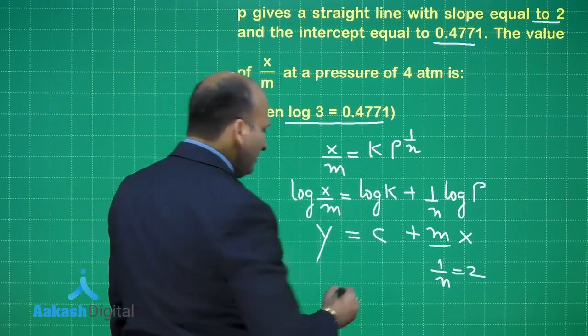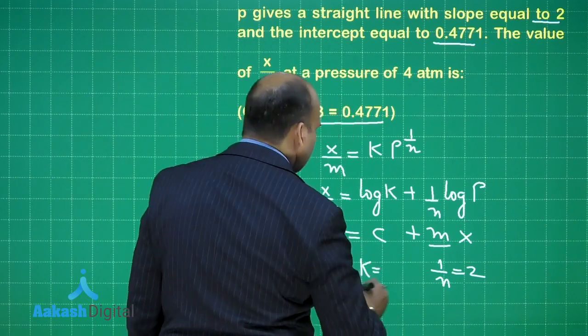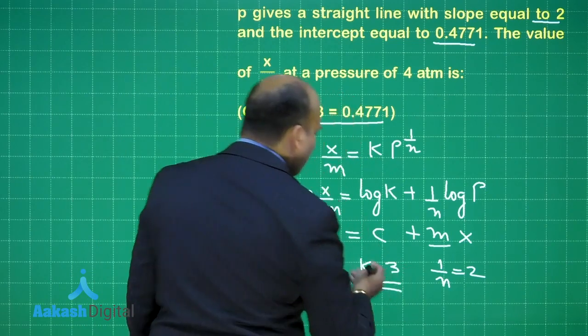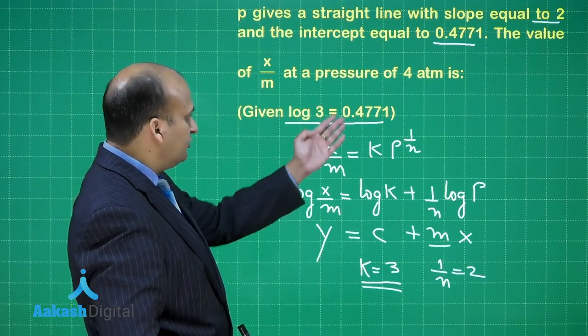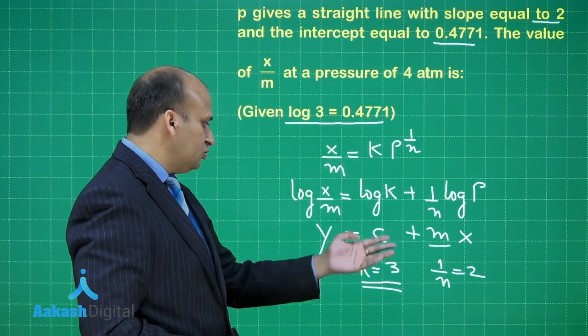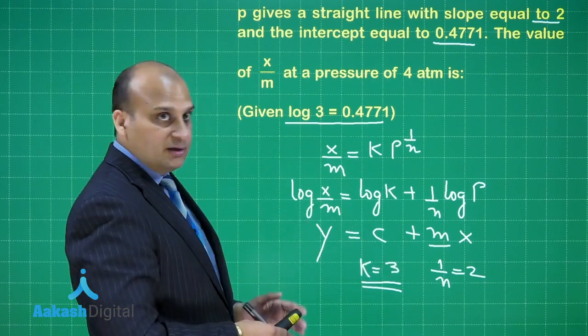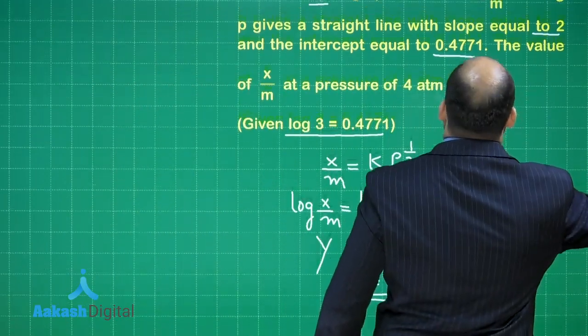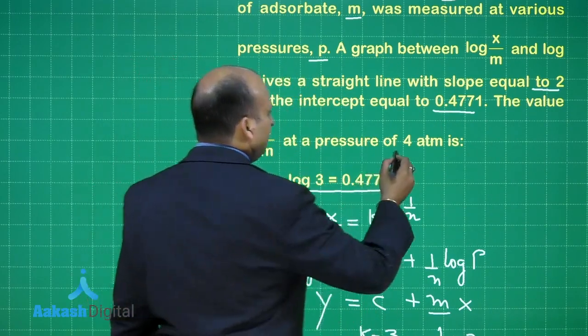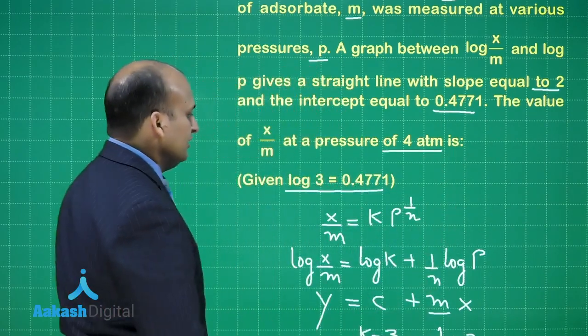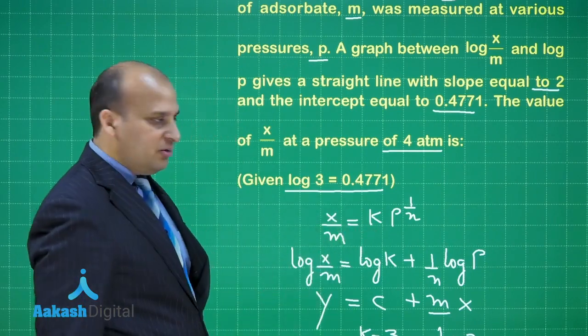So, it is very simple, it means that the value of k is 3, because log of k is log of 3, which is 0.4771. So, k is given to you, 1 by n is given to you. Let us see what they are asking. They are asking the value of x by m at a pressure of 4 atmosphere. Okay. So, we have to basically put the values in this formula, that is it.